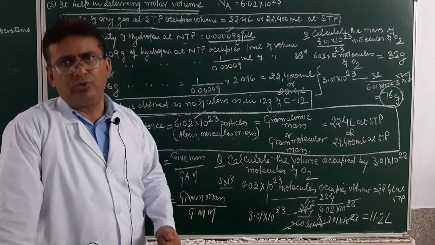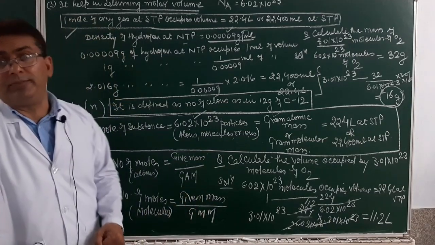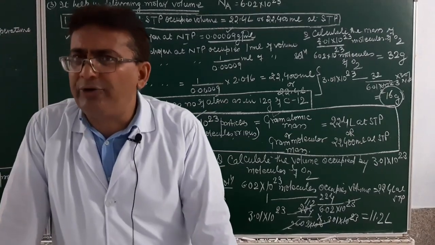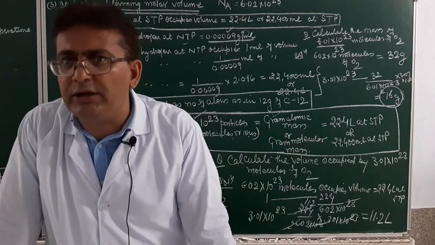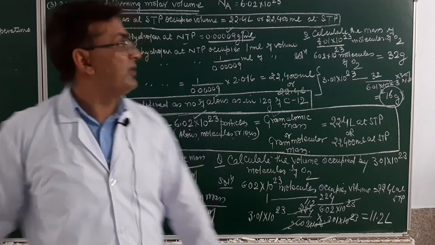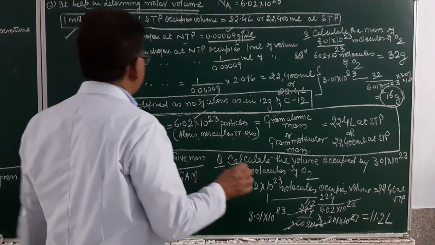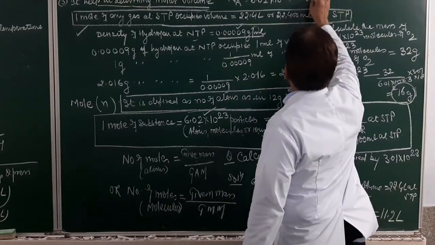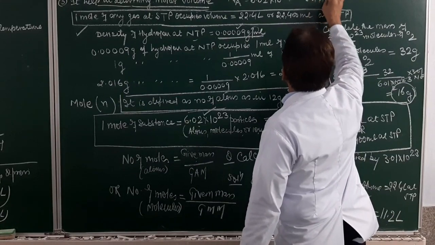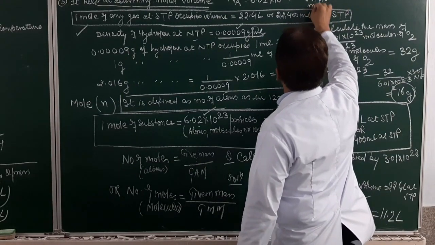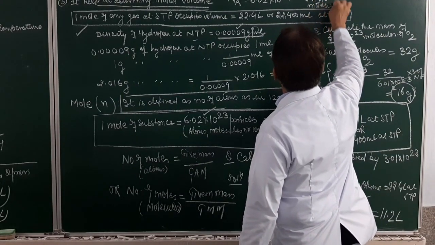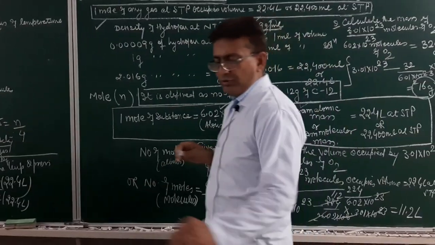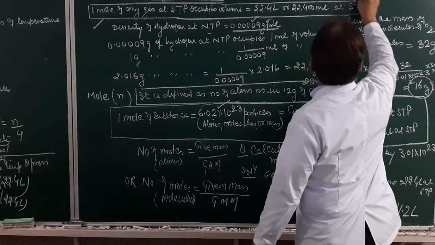Now if I ask you, how many moles are present in 3.01 into 10 raised to power 23 molecules of oxygen? Suppose the question is, calculate the number of moles in 3.01 into 10 raised to power 23 molecules of oxygen. How many molecules of oxygen are given? This much. What we have to do? We have to calculate the number of moles.